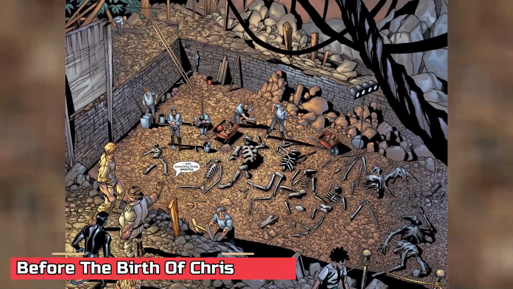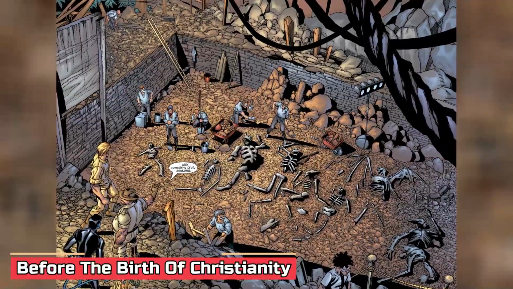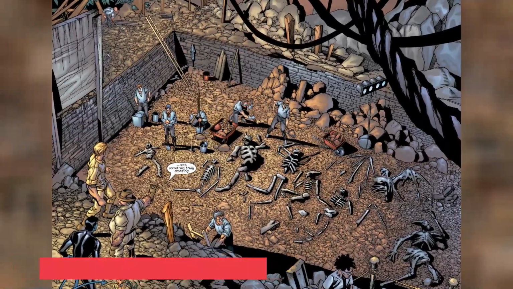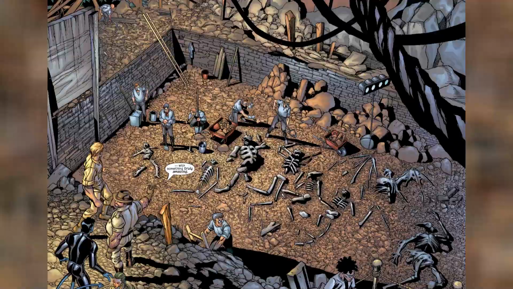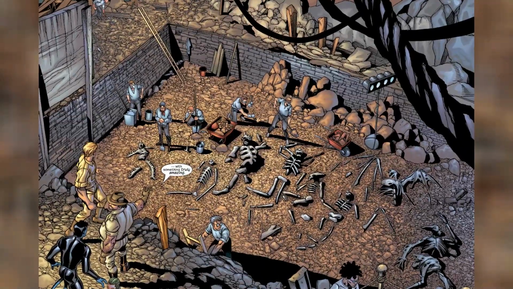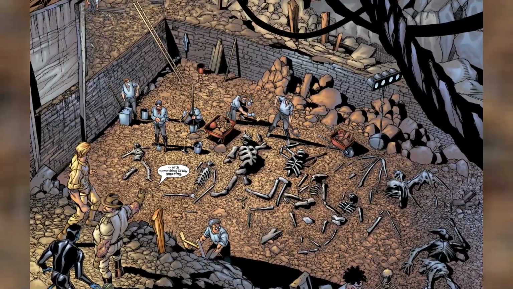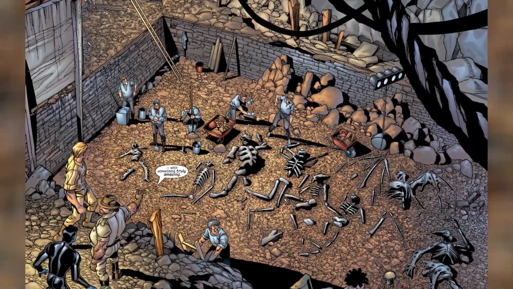Before the birth of Christianity, for a long time, people thought there were only a few mutants in the early days of humanity. However, in 2003, a discovery on Isla de Demonas changed that view. Scientists found a mutant civilization there that was around 15,000 years old, predating the Neolithic Revolution, and far older than the Mayan, Aztec, or Moche civilizations, and even the Egyptian empires.